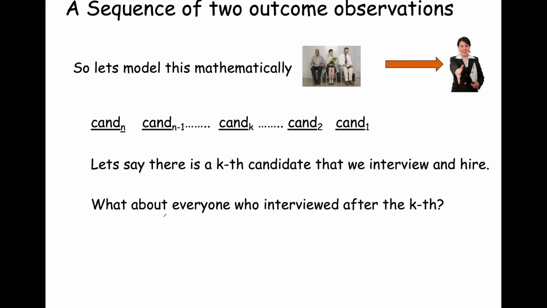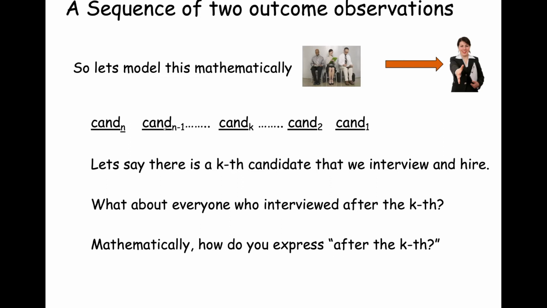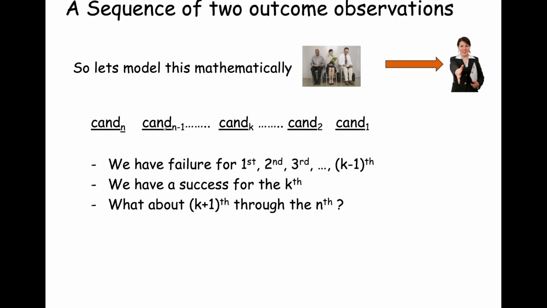Okay? So what about everyone who interviewed after the K? So we have k plus 1, k plus 2, k plus 3, etc., up to the nth candidate. So we would use k plus 1th to represent mathematically this idea of after the K. So we have the k plus 1th up through the nth candidate as being those after the K. Okay, so we have a failure for everyone from the first up to the k minus 1, because in order to hire the K, that means we did not hire everyone before the K.